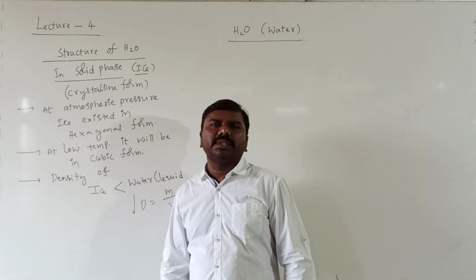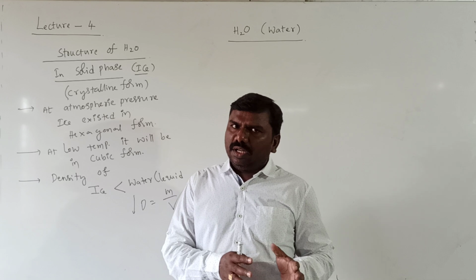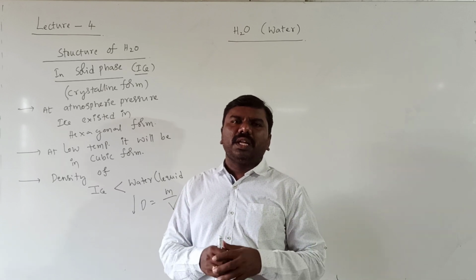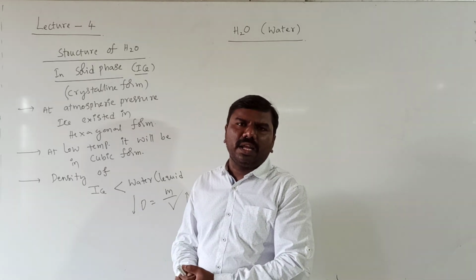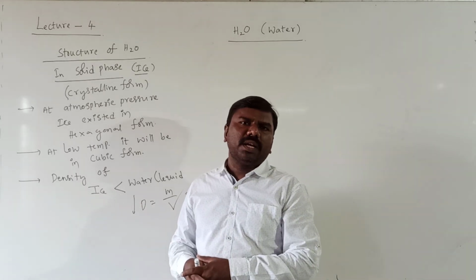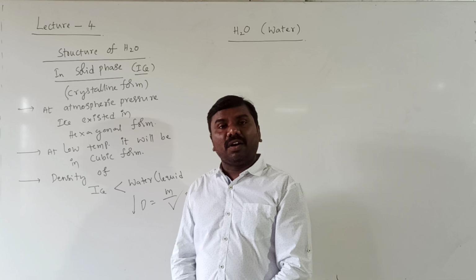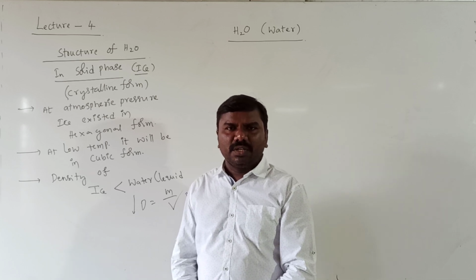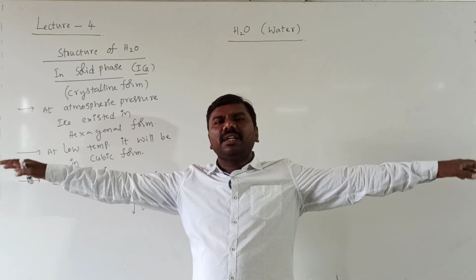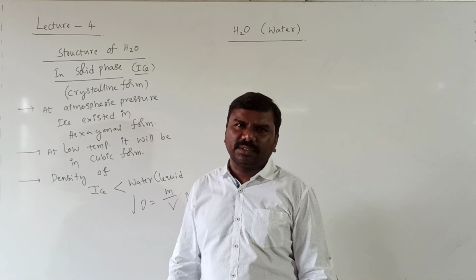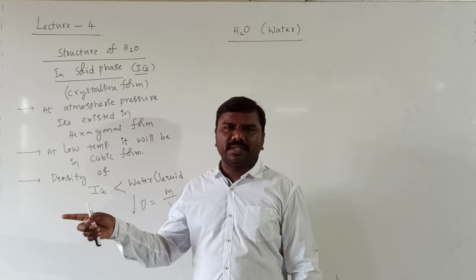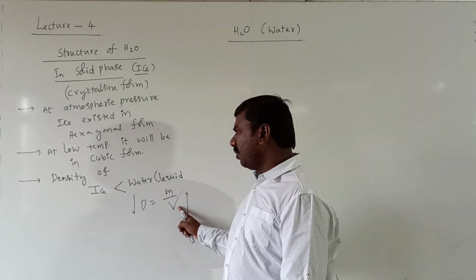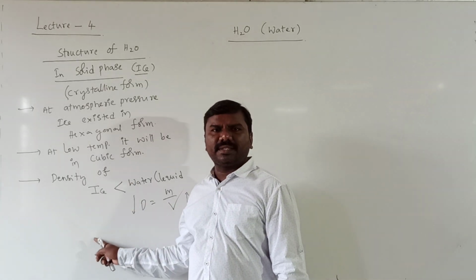So when 100 members sit in the classroom, there is a disorder in hydrogen bonds. When 100 members stand in the ground, obviously there is a great order. Understood? Due to the highly ordered hydrogen bonds in the ground, nothing but ice, volume is more and density will be less.